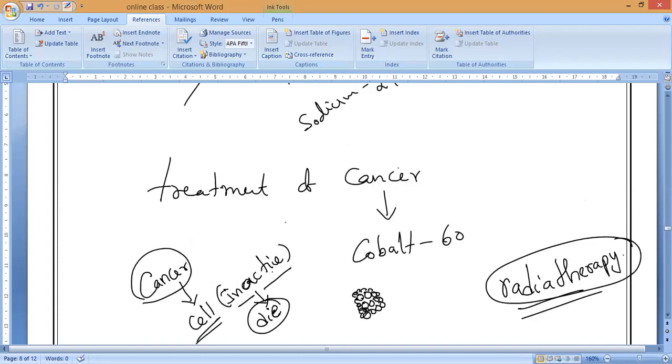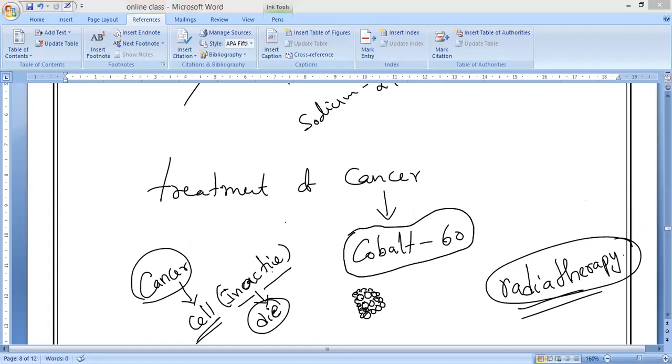In this radiotherapy, they send an isotope called cobalt 60 inside our body. This cobalt 60 isotope produces high gamma radiations. What does it produce, guys? High gamma radiations. These high gamma radiations go and blast the tumor where it is present inside the body. The cancerous cells get collected, they are burned, and they are brought outside. That is what we call radiotherapy.